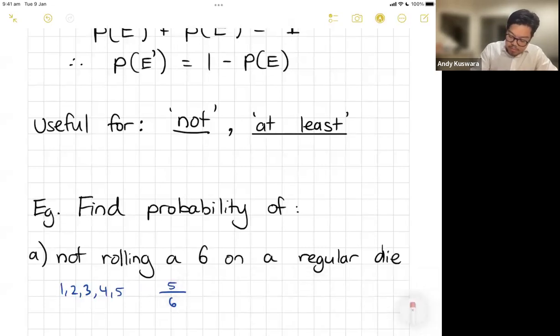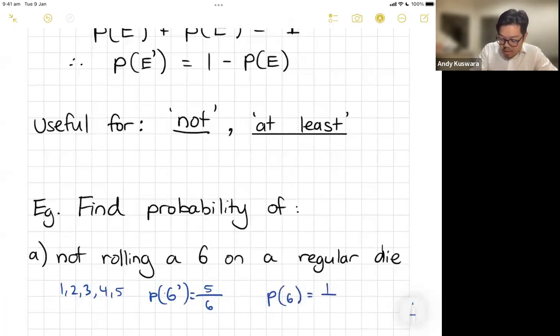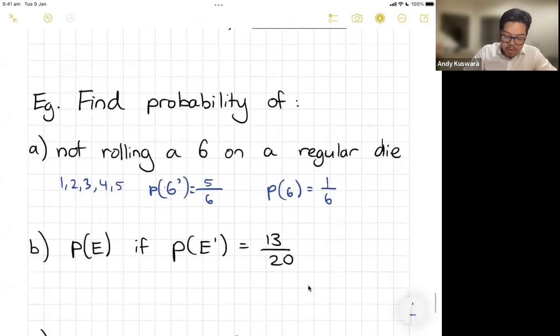So the probability of 6 dash, so the probability of not 6 is 5 on 6. And just so we are clear, the probability of rolling a 6 is 1 in 6. Now, if I add these two together, 5 on 6 plus 1 on 6, it gives me a whole. Okay, so what I could have done was 1 minus, but I'll show you in the next one.